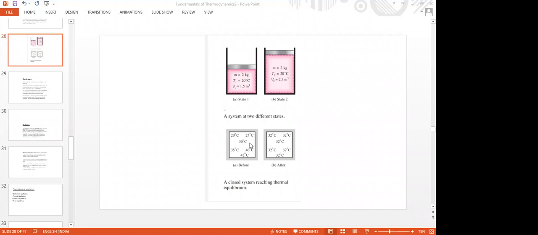And in the second figure below, there is one chamber with some gas or fluid, and different temperatures are shown at different points. And in the second chamber, that is chamber B, a box containing some gas, at all the points the temperature is shown to be the same, that is 32 degrees centigrade. So this means in the second chamber the system is in thermal equilibrium.